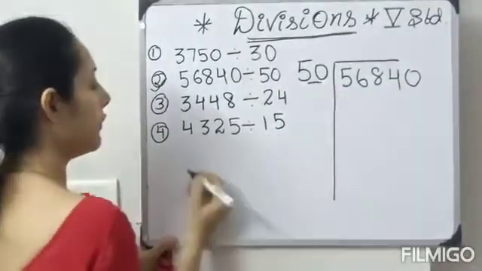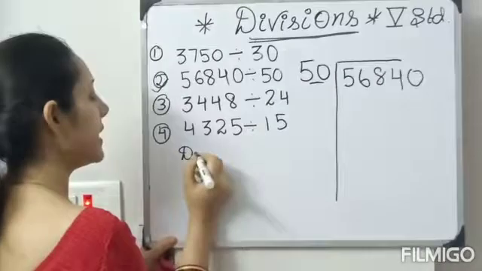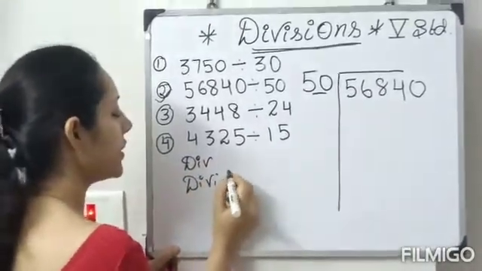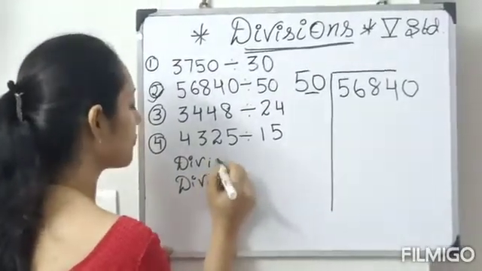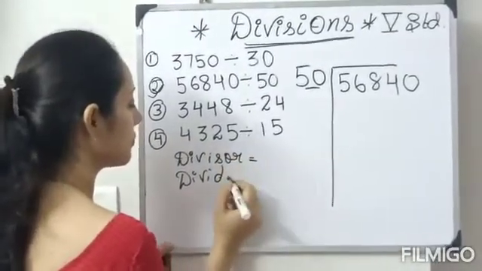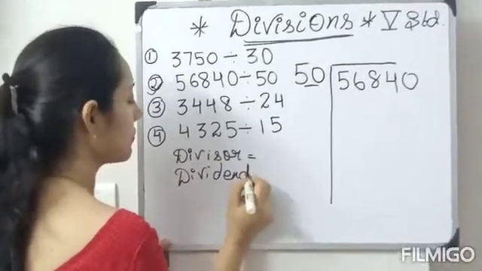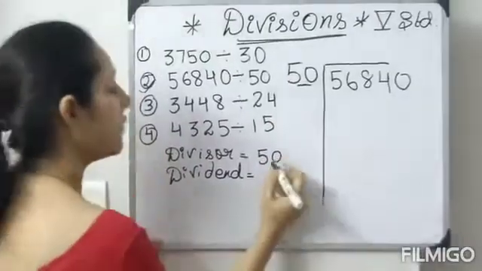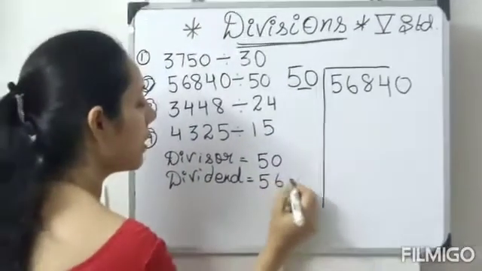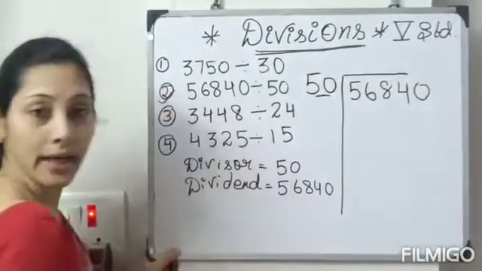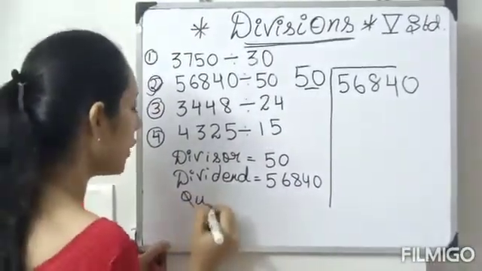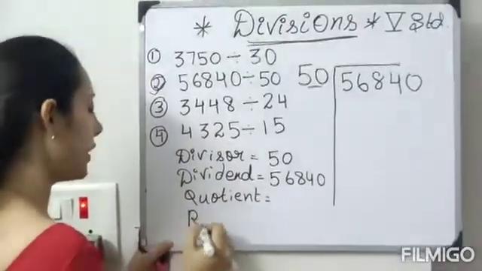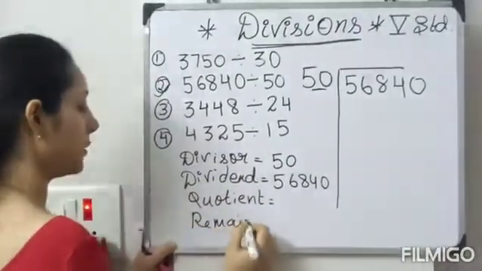So, what is our 50 here? 50 is our divisor. What is our dividend? 56,840. So what will be the quotient and what will be the remainder?